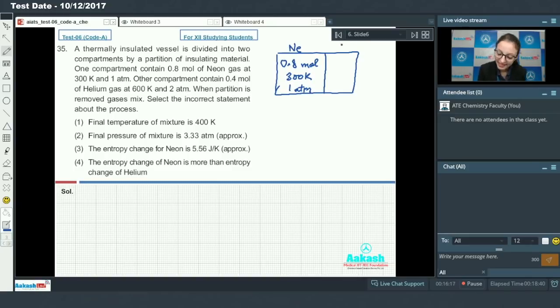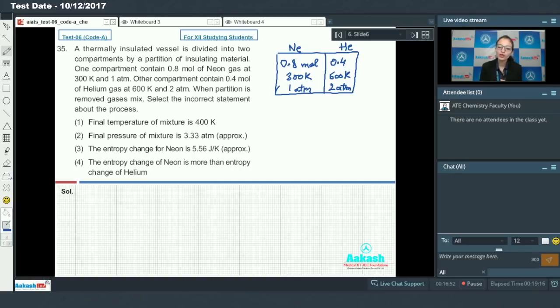And second compartment containing helium has 0.4 moles at 600 Kelvin and 2 atm. This is given. Now first option is final temperature of mixture is 400 Kelvin.